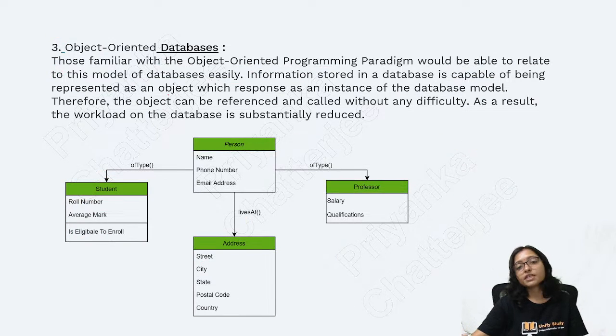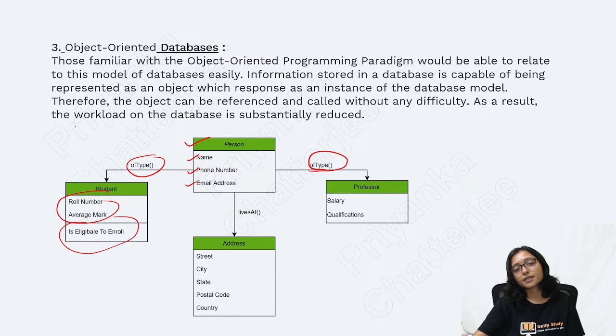Next one is the object oriented database. Just like in object oriented programming, where we show member functions and member data, in the same way here there is a person with name, phone number, email. These are the functions, these are the attributes.